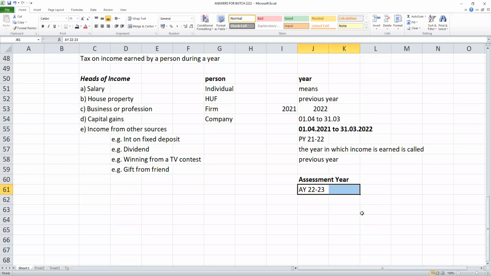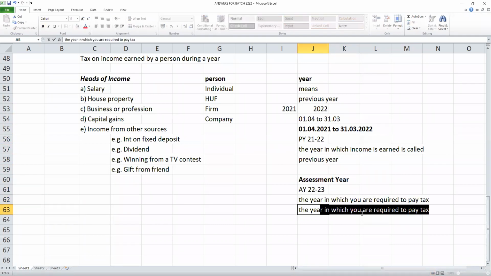So students, we have two important points, previous year and assessment year. Previous year means the year in which income is earned. Assessment year means the year in which you are required to pay tax, the year in which your income is assessed.